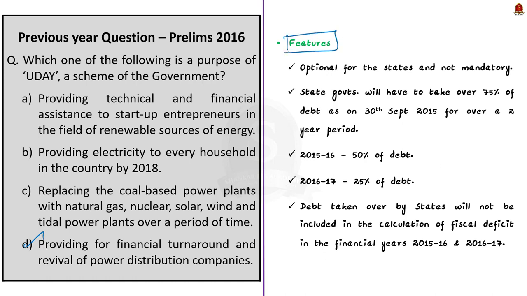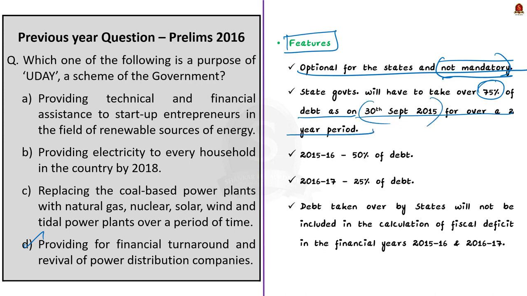See, this scheme is optional for the states, which means it is not mandatory. Under the scheme, the state government will have to take over 75% of the debt of the power distribution companies as on 30th September 2015 over a 2-year period. Of this 75% of debt, 50% shall be taken over in 2015-16 and 25% can be taken over in 2016-17. So again, why is this done? This is mainly to revive the debt-laden DISCOMs.